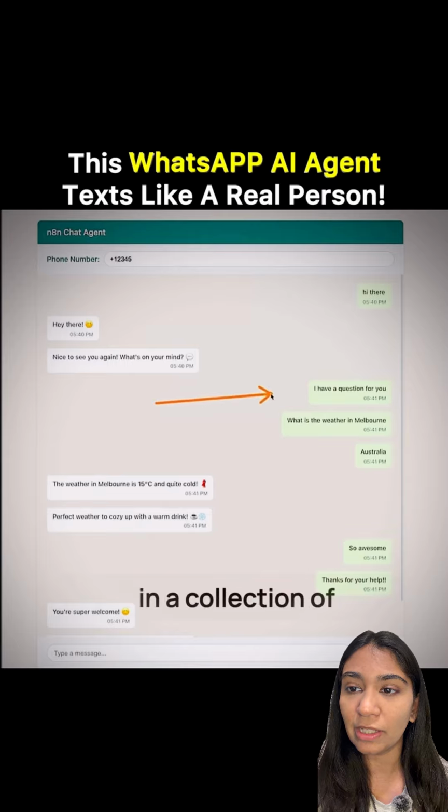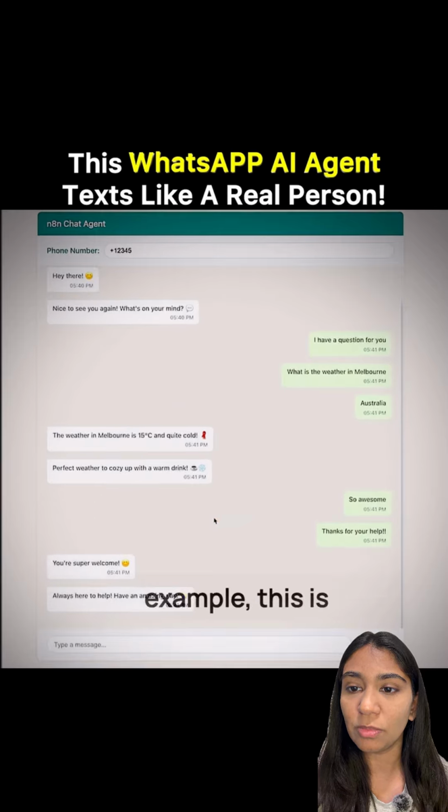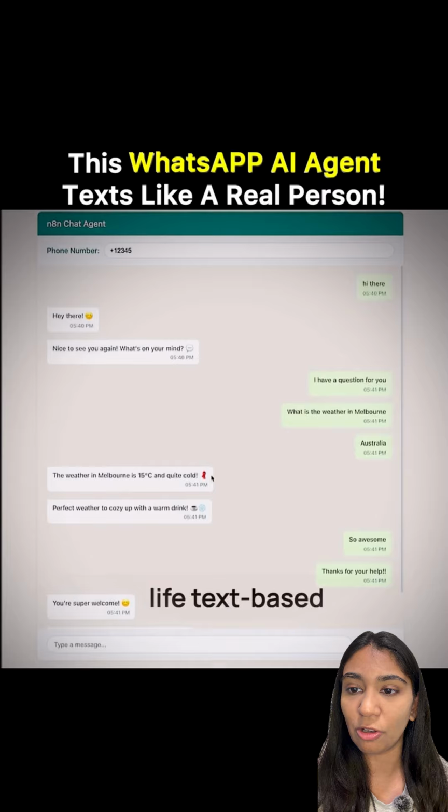I then responded back in a collection of three messages asking about the weather, and I had my response over here. So once again in two messages. So as you can see from this example, this is how a real life text-based conversation goes. It's typically a sequence of multiple messages going back and forth between the sender and the receiver.